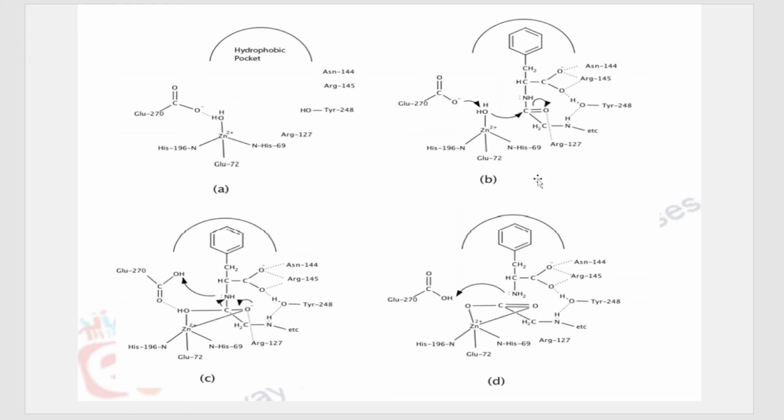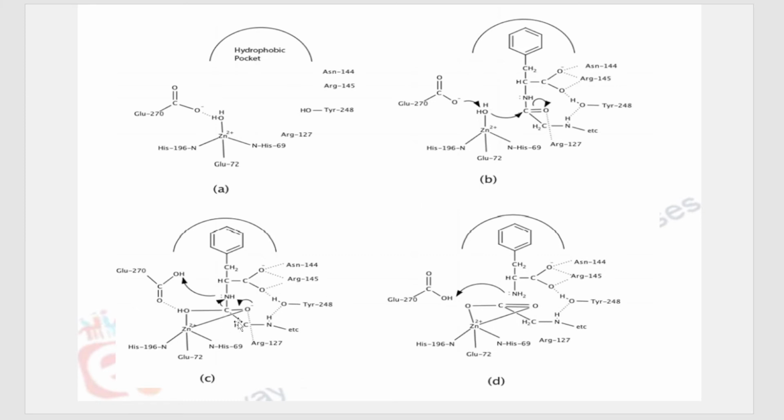One more thing in step number B, you should note that here zinc is polydentate, or it has 5 coordination. 1, 2, 3, 4. The fifth coordination is with this glutamate only. So here it actually has two. This is a bidentate ligand, so it is supposed to have 2 coordinations with glutamate 72. But here, since zinc has only 4 coordination, but it should be pentacoordinate, zinc wants to form that 5th coordination with some other atom.